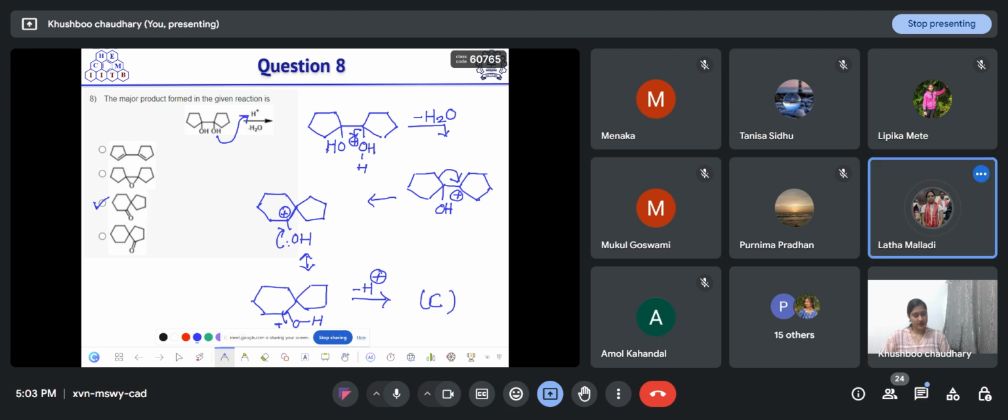Yes, ma'am. Okay. So what you are doing is you are just directly reacting this oxygen with this carbocation generated. But the strain of this ring is much more than the normal epoxide. Because of the strain in this ring, this epoxide will not form and rearrangement will take place.